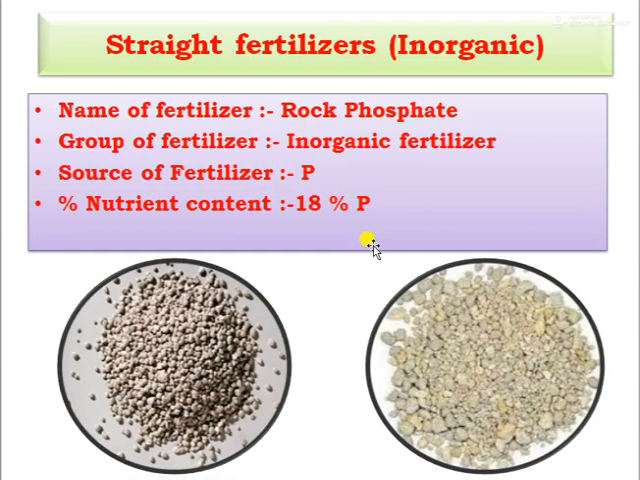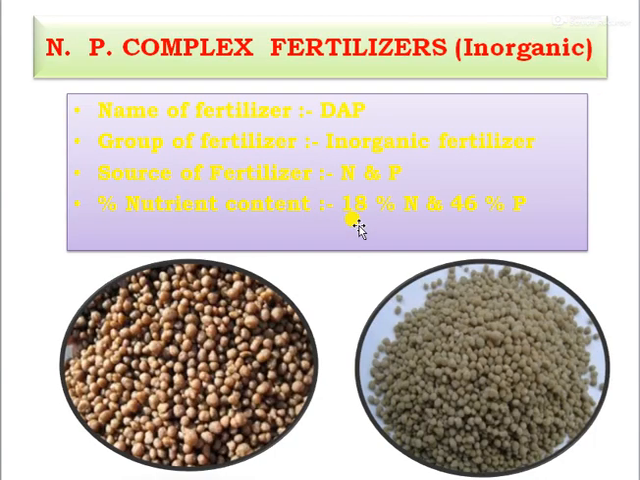Then rock phosphate. This is an inorganic fertilizer, and the source is phosphorus. Percentage of nutrient content is 18% phosphorus. Then DAP, that is diammonium phosphate. This is also an inorganic fertilizer, and the source of fertilizer is nitrogen as well as phosphorus. Percentage of nutrient content is 18% nitrogen and 46% phosphorus.